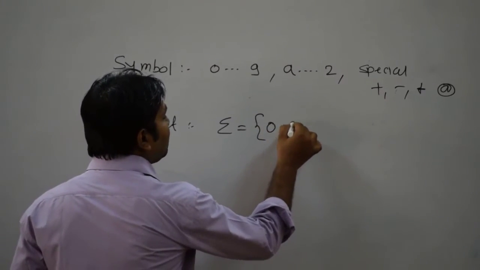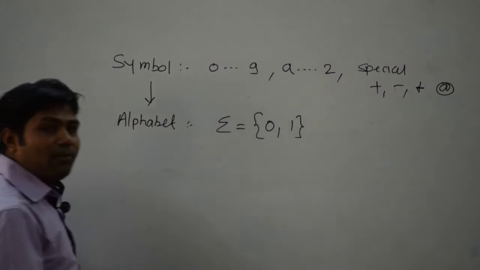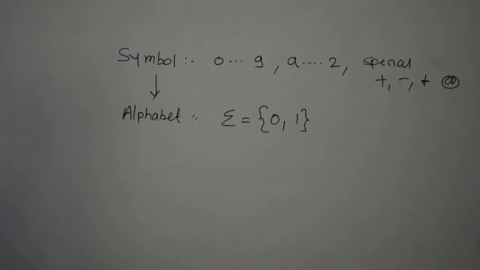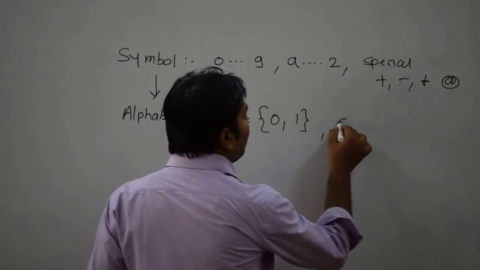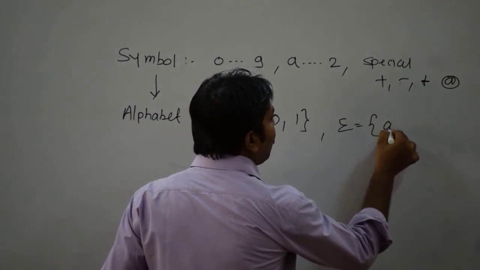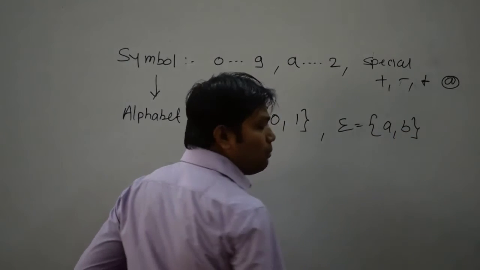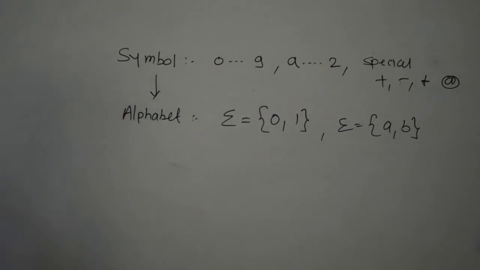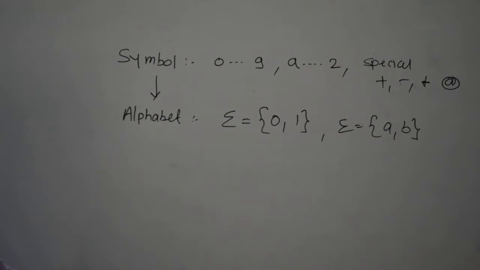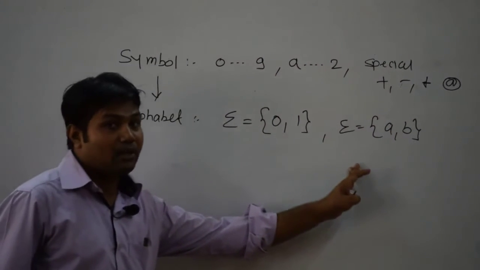Let us consider if I take 0, 1, then my alphabet consists of the two numbers 0 and 1. It can also happen that my alphabet contains small a, small b, because while solving examples for finite automata, we require all these things.